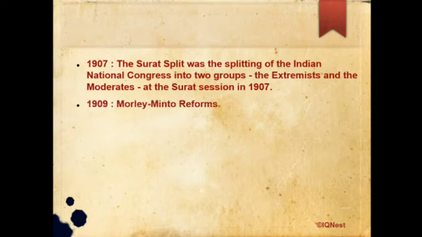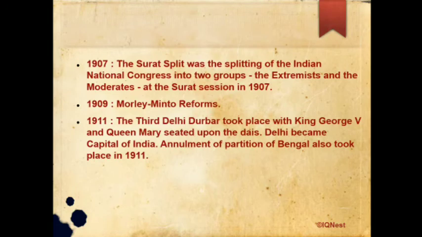In 1909, the Morley-Minto reforms happened. In 1911, the third Delhi Durbar took place with King George V and Queen Mary seated upon the dais. Delhi became the capital of India in 1911. Also, the annulment of the partition of Bengal took place in 1911. In 1914, the First World War began.